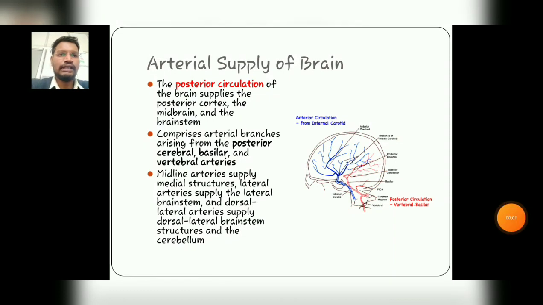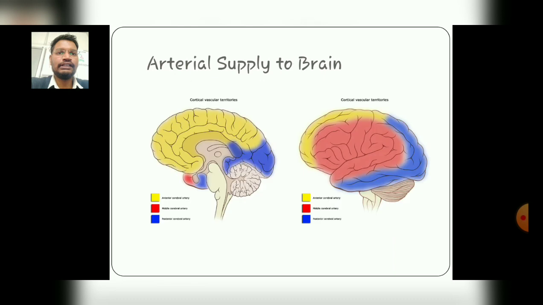As you see in the diagram, the blue colored circulation represents the anterior circulation from the internal carotid arteries, and the posterior circulation includes the vertebral circulation from the basilar artery. As you see in the diagram, these are the arterial supply to the brain, which is well explained by the cortical vascular territories and the different types of areas, mainly the occipital area.